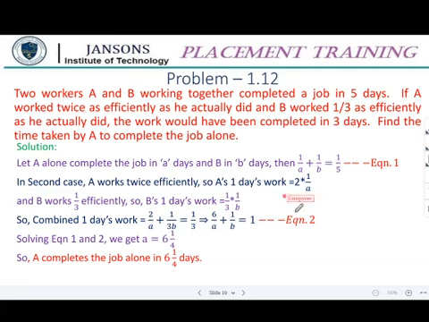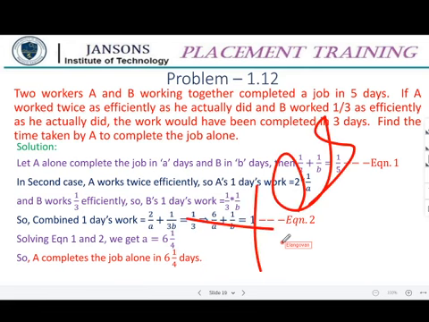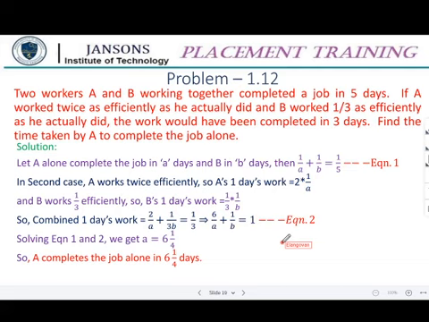Is it clear? Any doubt? Is it clear, everyone? Clear, sir.